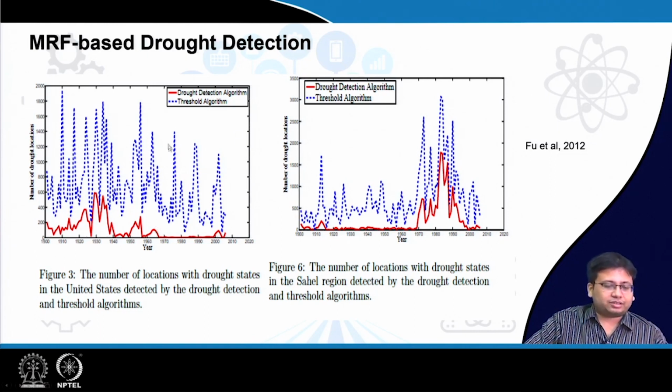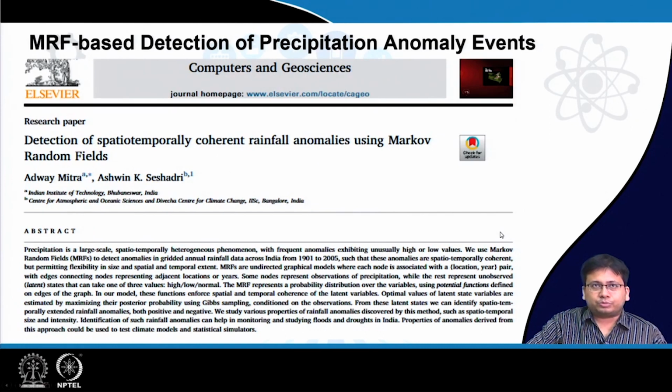As you can see, the threshold approach gives a lot of spurious locations as droughts, while in case of MRF the number of locations is much less, and it can be verified by experts. The experts have their own definition of droughts, which is based on a number of parameters. So they can corroborate that it is this red series which is much closer to their truth.